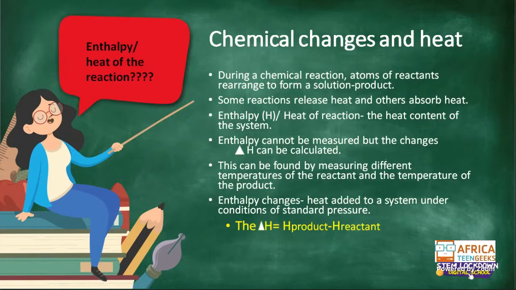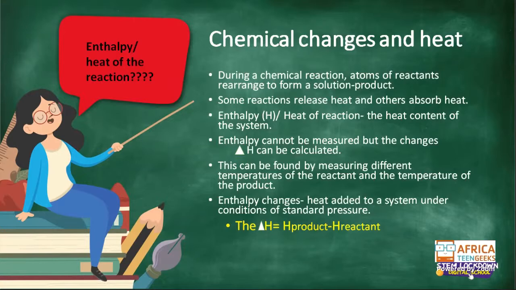Chemical changes and heat. So what we need to know is that during a chemical reaction, atoms of reactants rearrange to form a solution and product. What does that mean? It means, for example, you're going to have H2 plus O will give you H2O. What it means here when they talk about atoms rearranging is that sometimes you've got the reactants A and B, which give you C and D, but you find that they've been rearranged in each other.